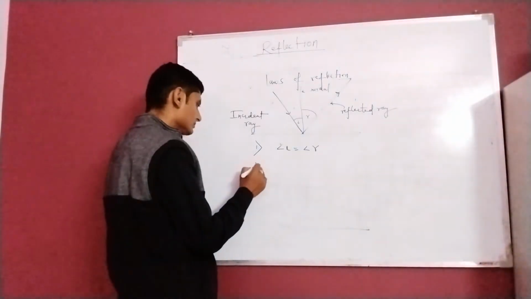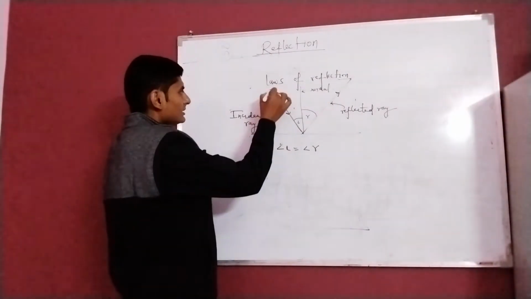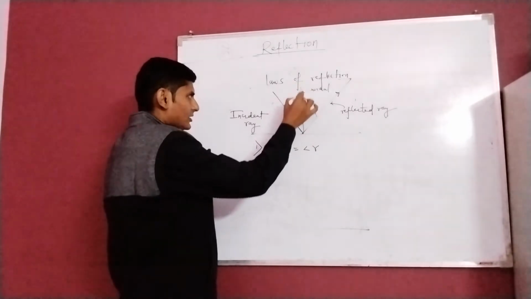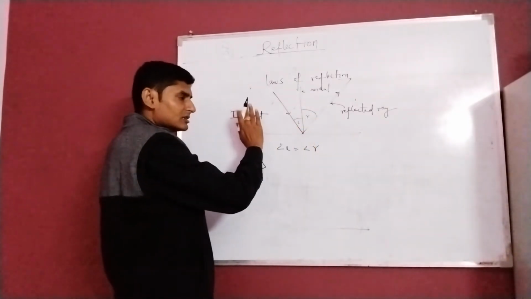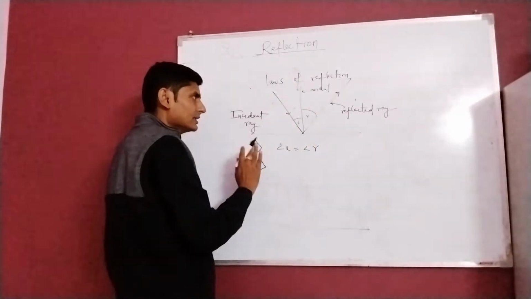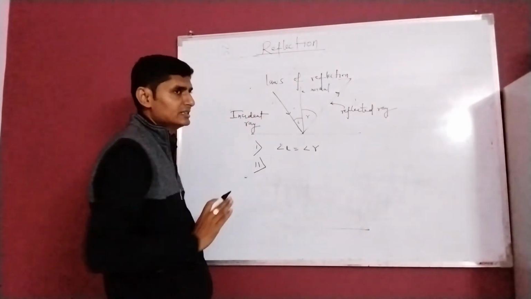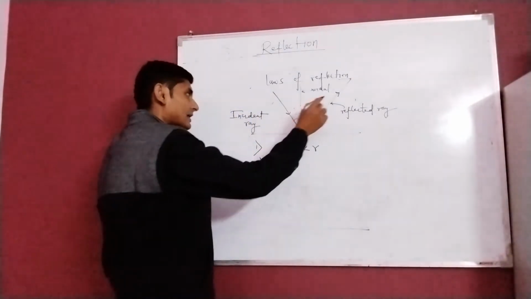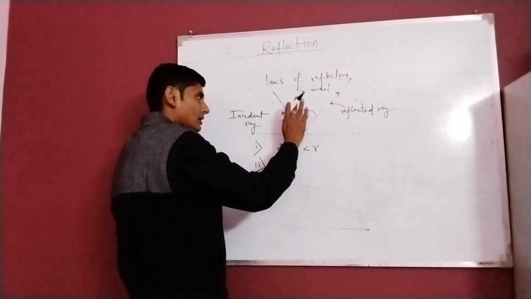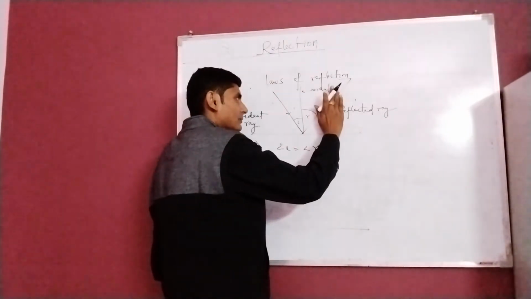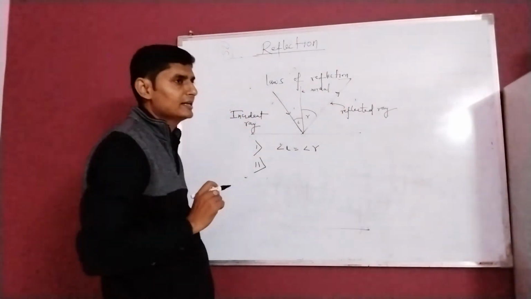Second thing, incident ray and normal contain a plane known as plane of incidence, and reflected ray and normal also contain a plane known as plane of reflection.